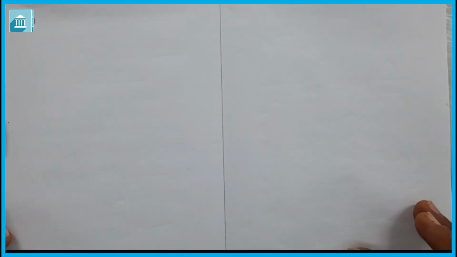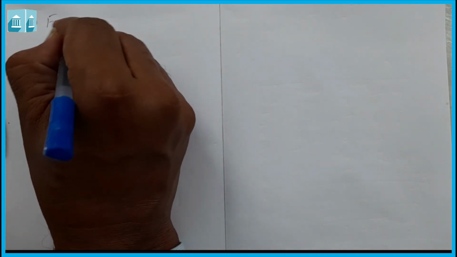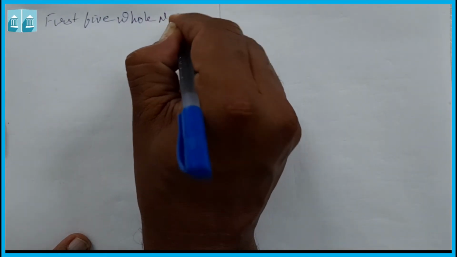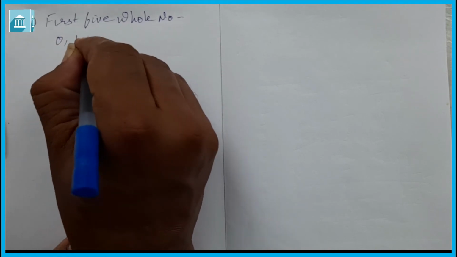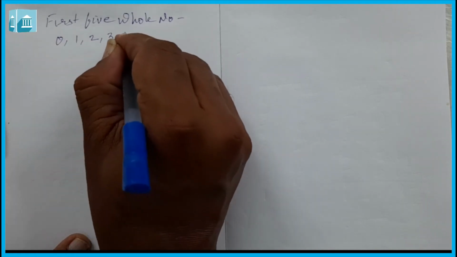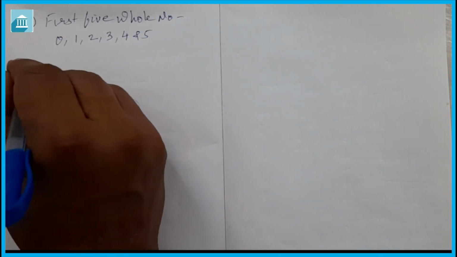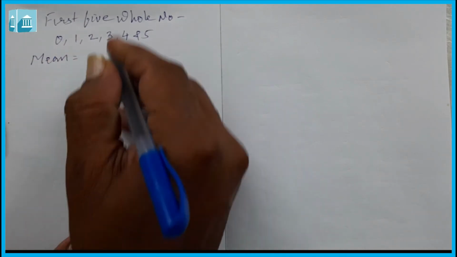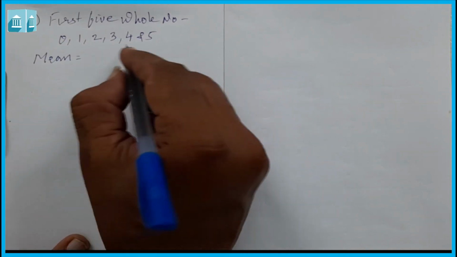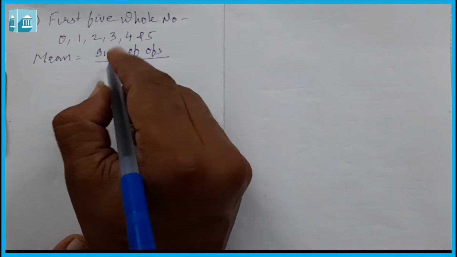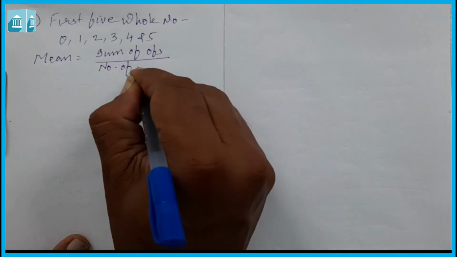Now let us see question number 3. Question number 3 says find the mean of the first 5 whole numbers. First we have to write here the first 5 whole numbers. The first 5 whole numbers are 0, 1, 2, 3, 4 and 5. Now if you want to find the mean of these numbers, then we know that mean is equal to sum of observation upon number of observation.